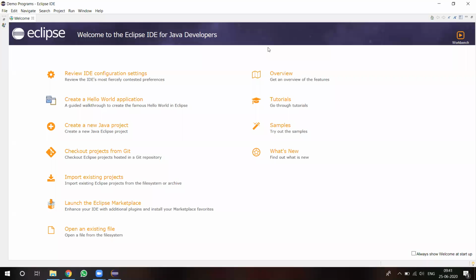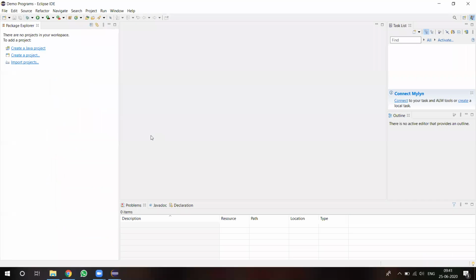Once Eclipse is open, the opening interface will be like this. This is the welcome message, showing some welcome information. If you close this, then the Eclipse environment will look like this.